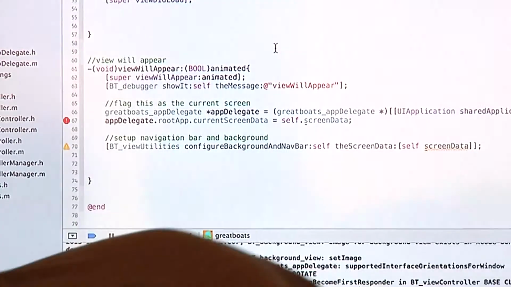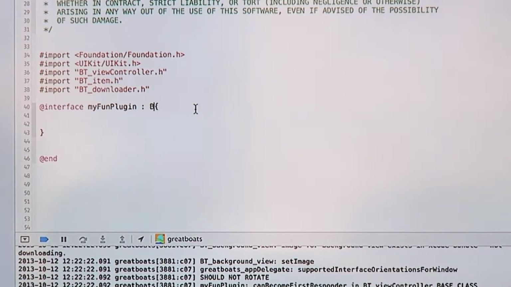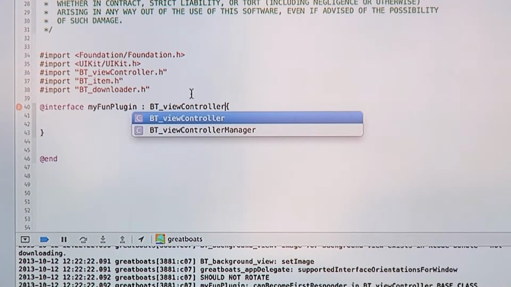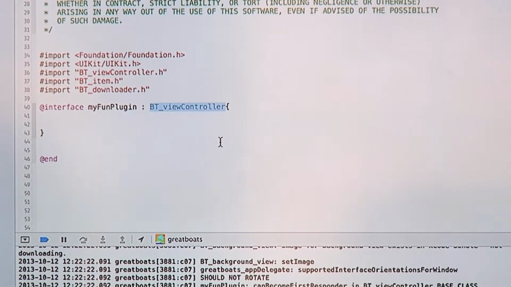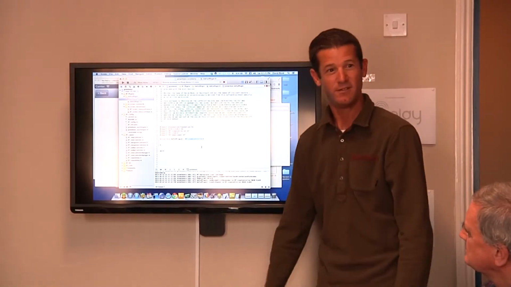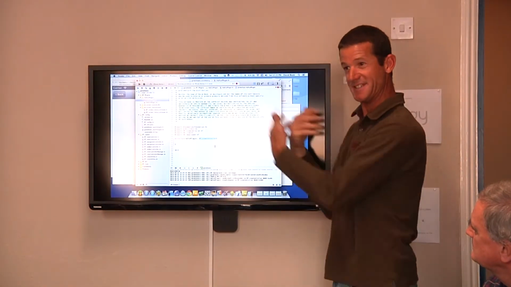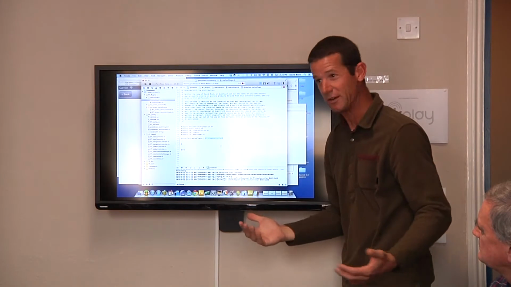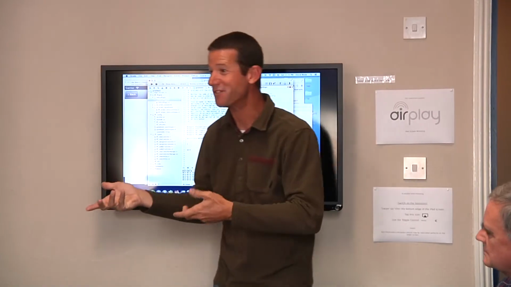Because we extended the BuzzTouch view controller, we saved a ton of time. That's the whole point. That's what draws the nav bar. That's what adds the background. That's what adds the audio if it all exists in the JSON. That little magic right there, extending that view controller, is like the secret. There's no secret. If you're a programmer, you look at this and go, oh, I see what they've done. This is awesome. Every screen's based on this parent screen that has all these built-in methods that I can take advantage of. That's not secret. It just so happens that most of our audience doesn't get that because they're not experienced developers.